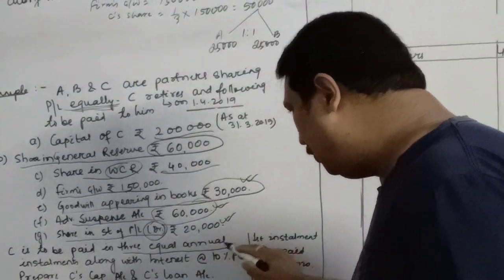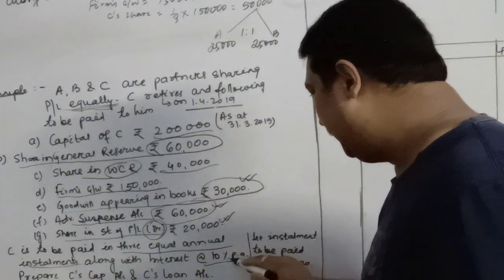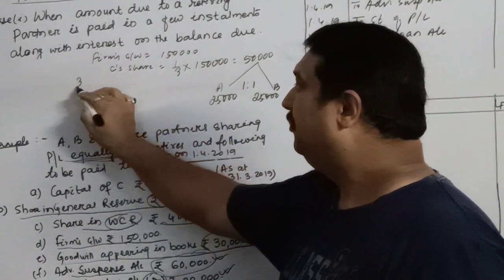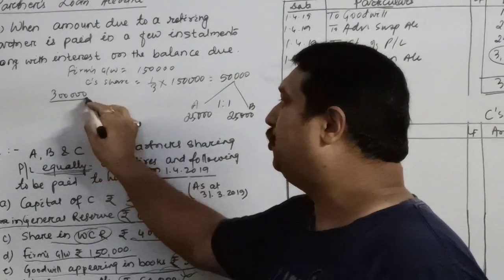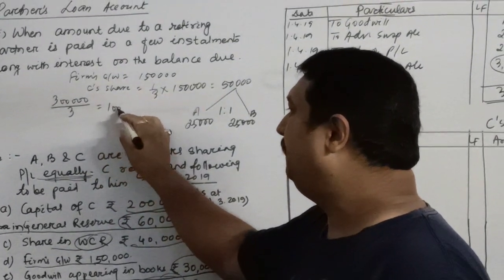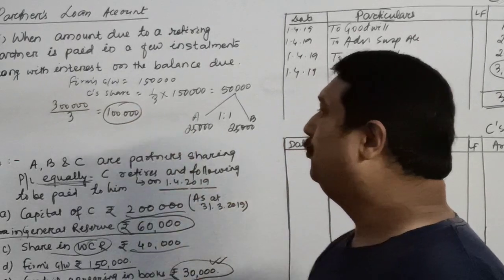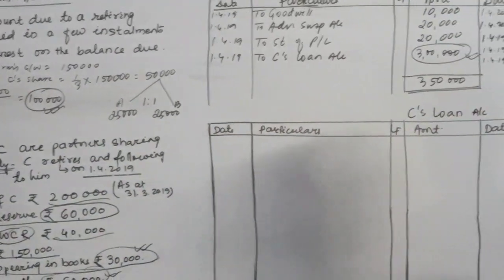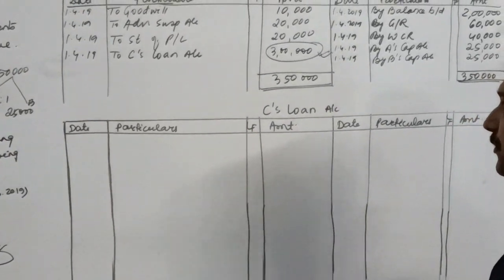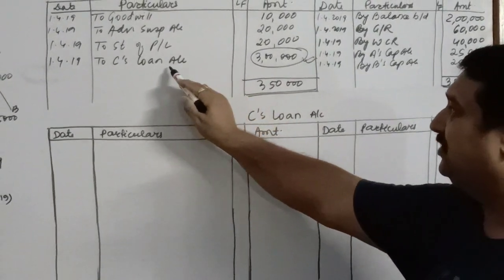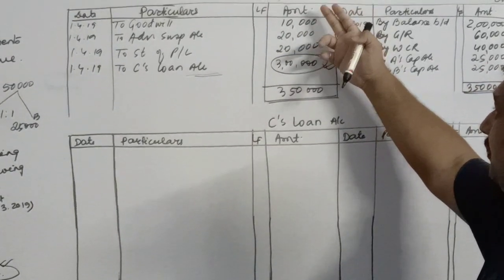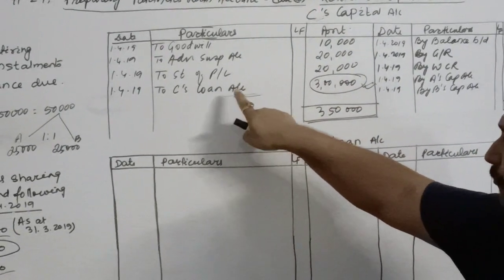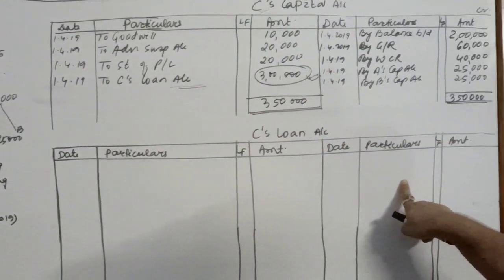This will be paid in 3 equal annual installments along with interest at the rate of 10%. That means 3 lakhs will be paid in 3 installments, so divided by 3. What will be the value of each installment? Rupees 1 lakh, which will be paid along with interest. So first of all children, in this situation, what is the journal entry? C's capital account debit to C's loan account. From here it will be transferred to the loan account.